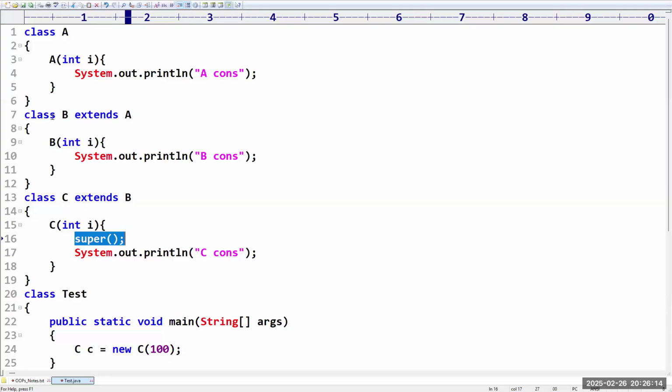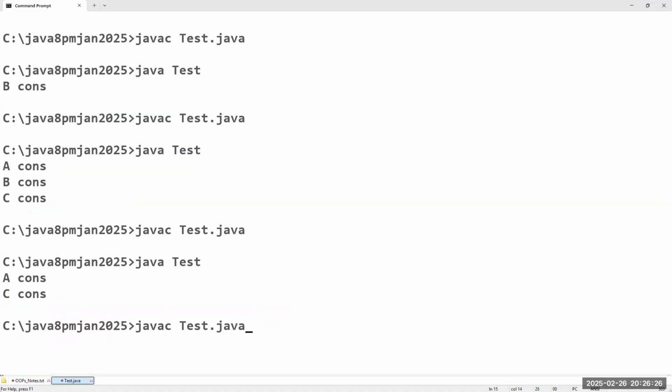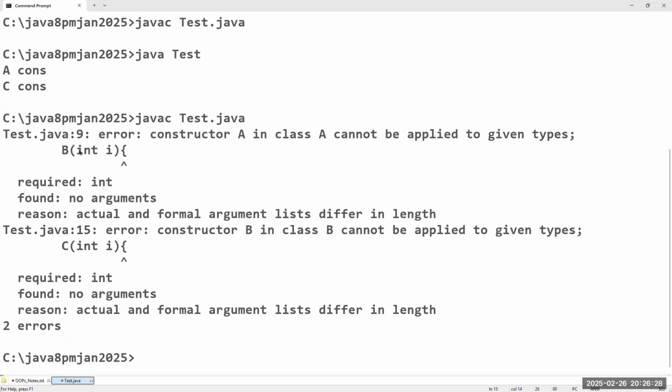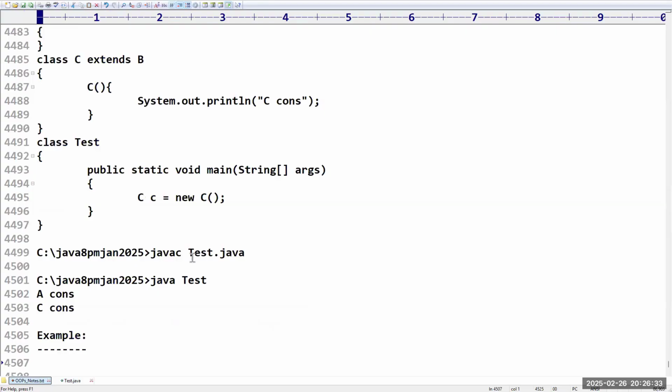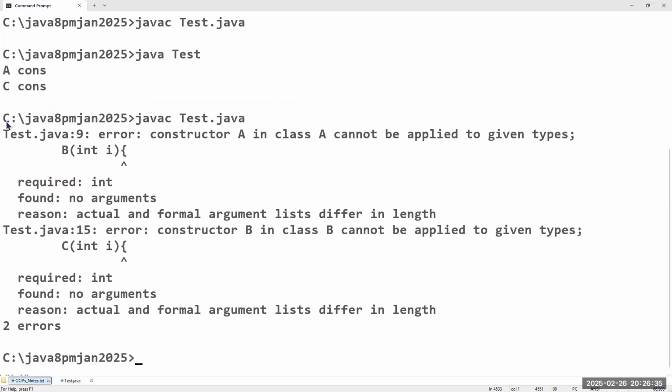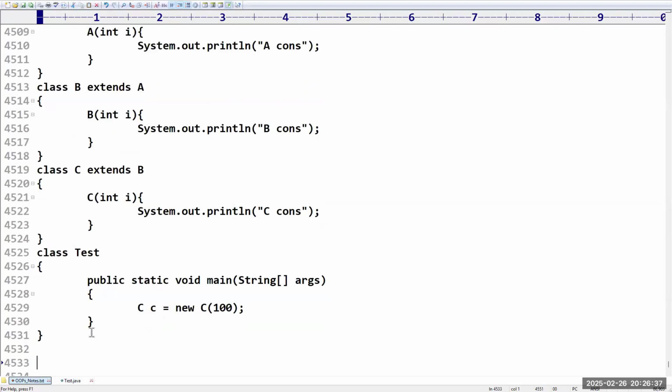So it will always search for super, meaning what? Parent. It's a parent class constructor without any argument. Right. So then we are going to get an error message. Clear? Yes. So you can see while calling B, while calling C, we are getting an error. But as of now, it is too early to talk about the super keyword.